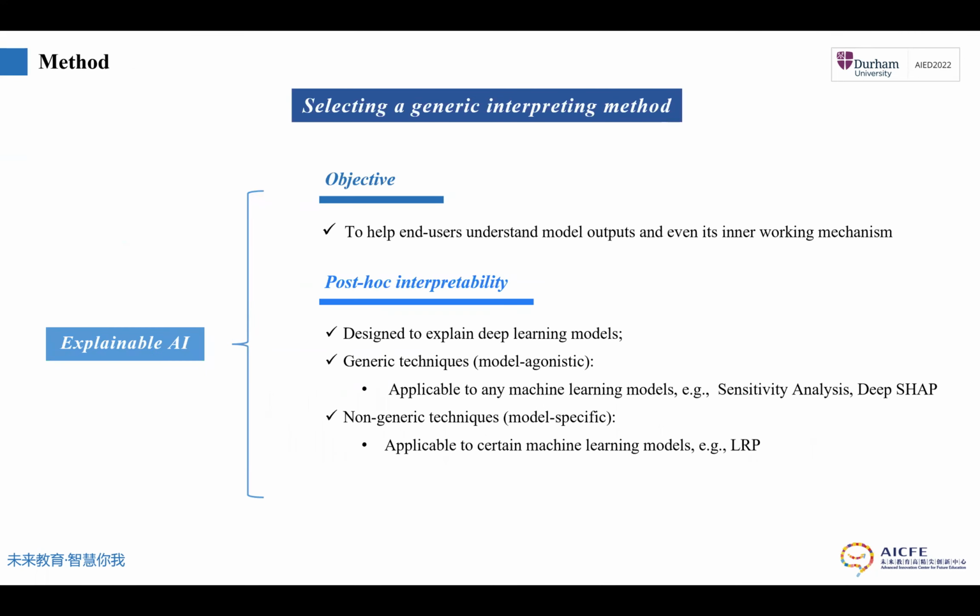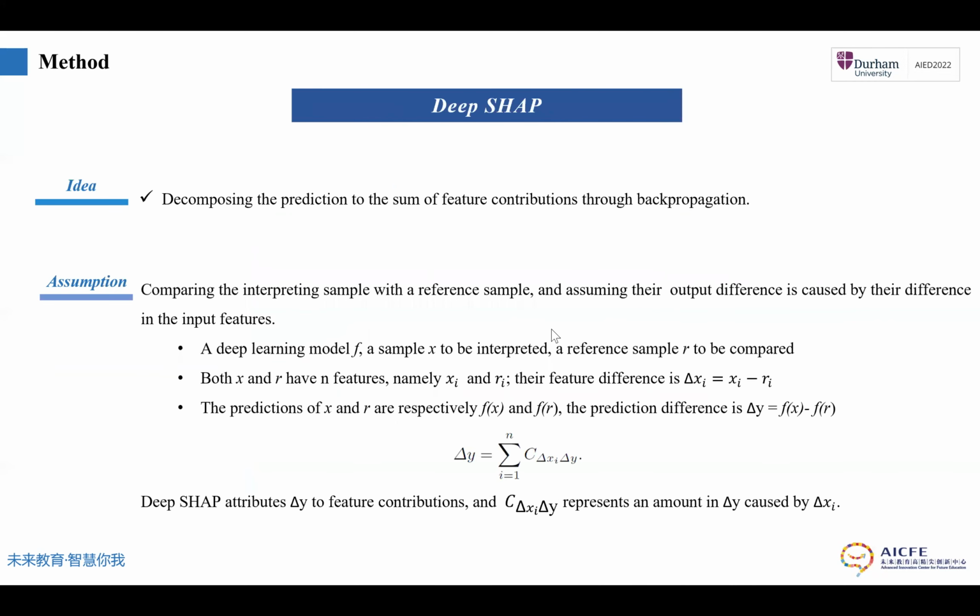So to select a generic interpreting method, we looked up the methods in the AI domain, and post-hoc interpreting methods are designed to explain deep learning models. They can be classified as generic and non-generic techniques. Among the generic techniques, we select DeepSHAP. Its main idea is to decompose the prediction of a sample into the sum of feature contributions through backpropagation.